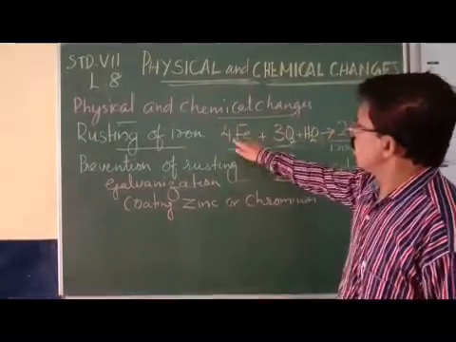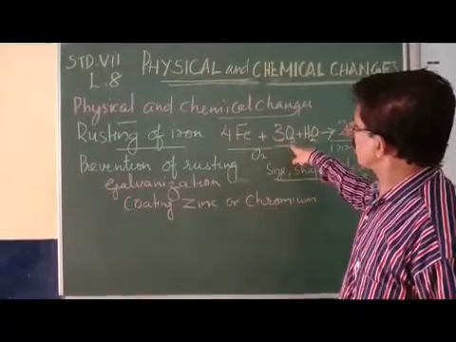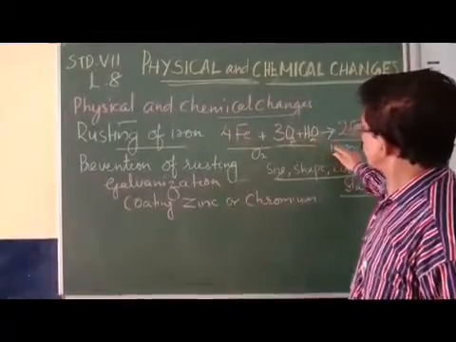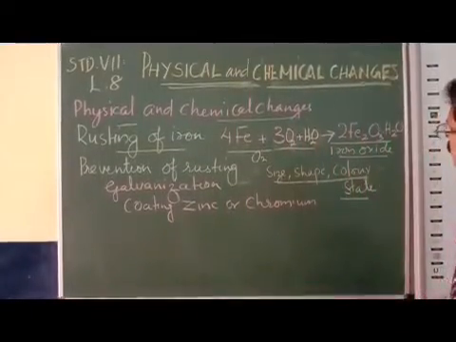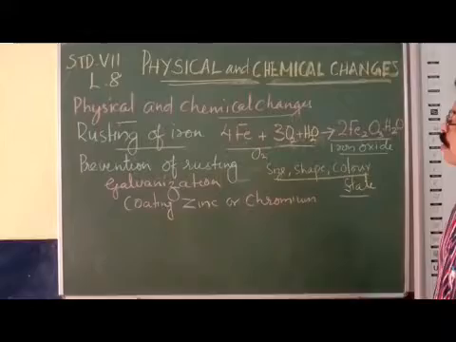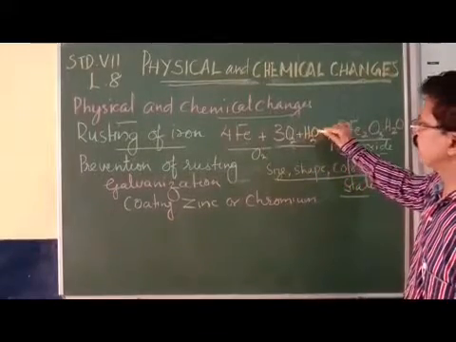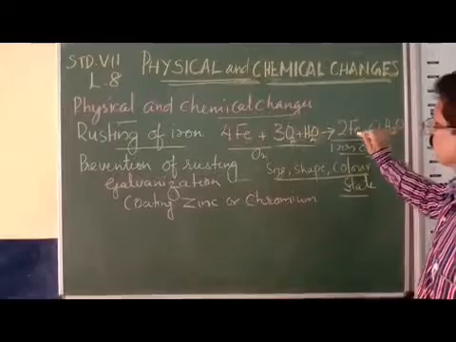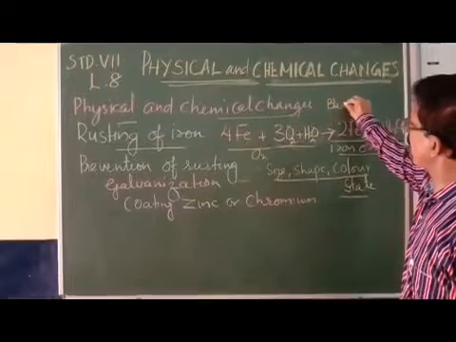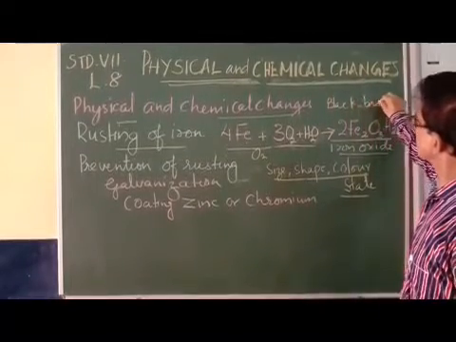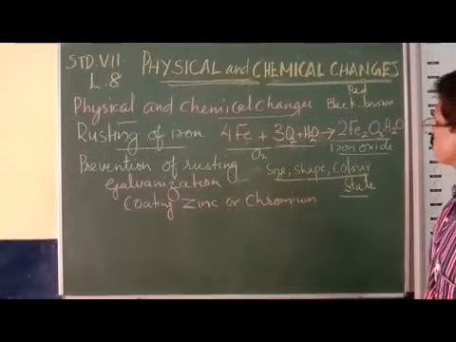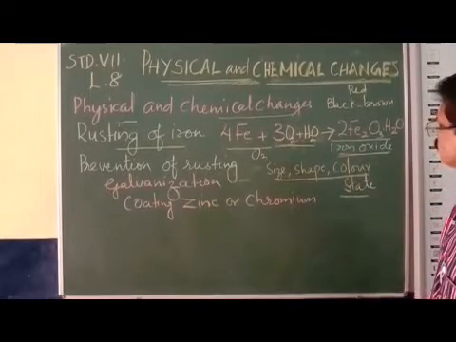So what is this reaction? 4 iron reacting with 3 oxygen plus water. So iron in the presence of oxygen and water produces iron oxide, that is Fe2O3. Fe2O3 is iron oxide. This reaction is called rusting. So iron reacts with the oxygen and the water in the air. This results in the formation of a brownish, reddish or black brown substance. Sometimes it will have a reddish appearance as well. The reddish brown or reddish blackish brown substance is called iron oxide.